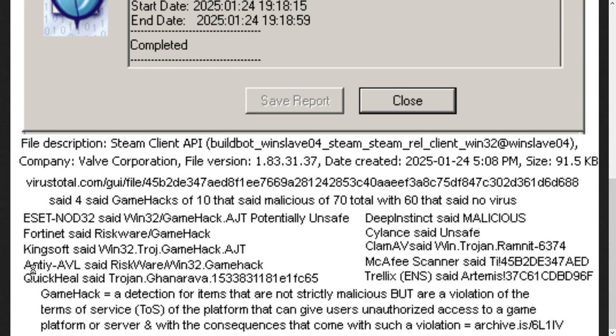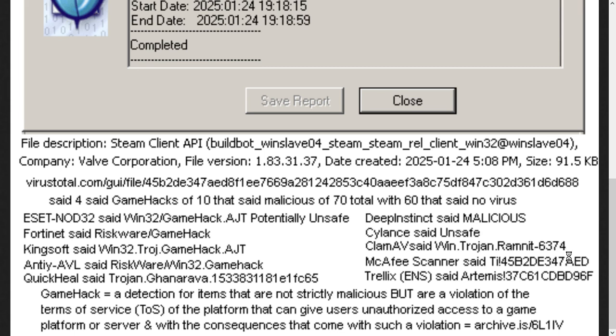And then Antiy-AVL said riskware Win32, and again, game hack. Quick Heal said it's a Trojan, and it's like, I don't know, gonorrhea number 140, whatever. Deep Instinct said it's just malicious. Silence said it's unsafe. ClamAV said Win.Trojan.Ramnit, number 6374.